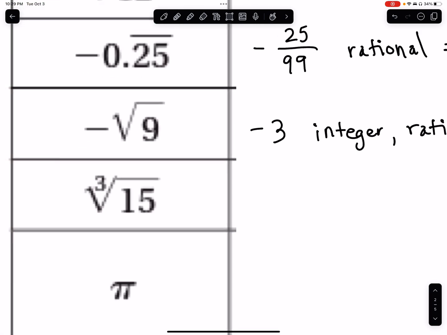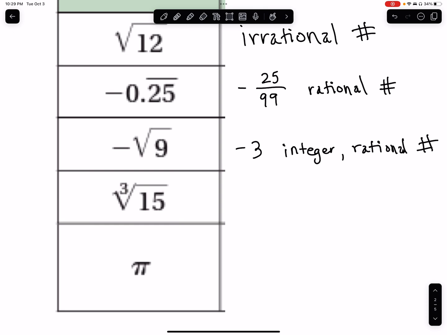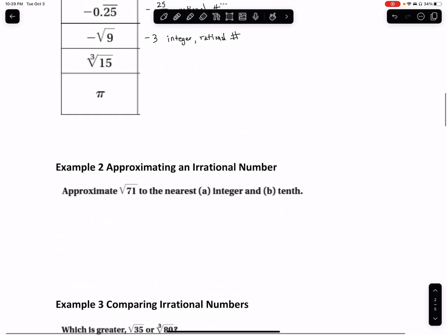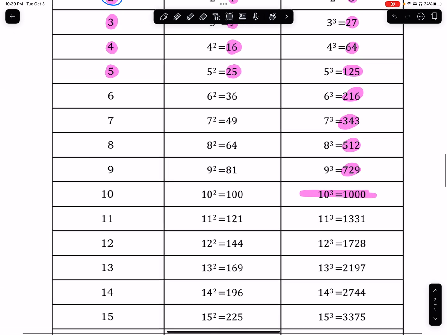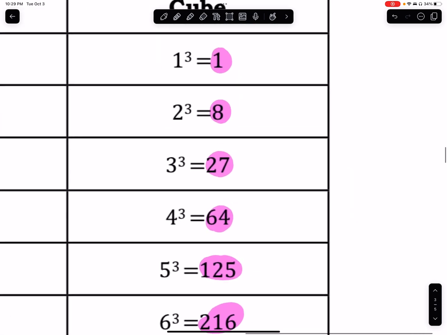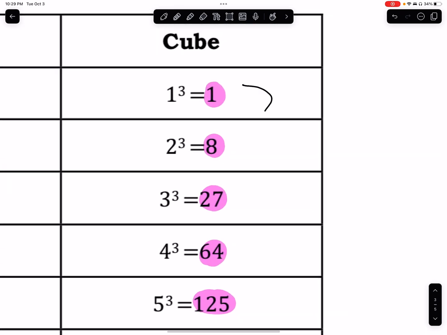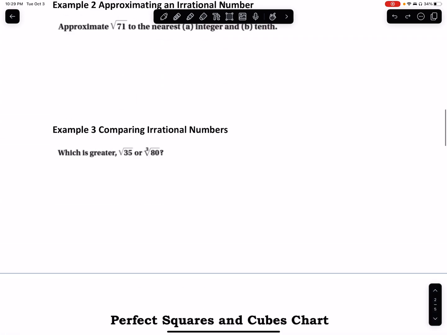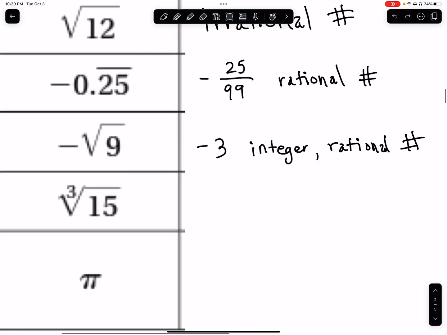Down here, the cube root of 15. Now you might be tempted to grab your calculator, but remember we're replacing our calculator with our list here. So look at our perfect cubes. Is 15 a perfect cube? I'd expect it to be after 8 and before 27, and it's not there. So we already know what's going to happen when we take the cube root of 15. We're going to get some long decimal that never ends and never repeats. And again, that is the definition of an irrational number.